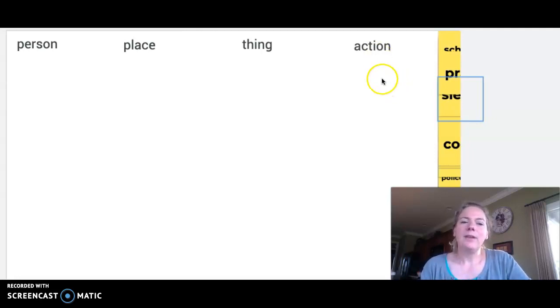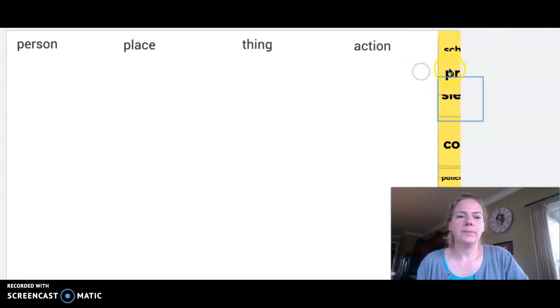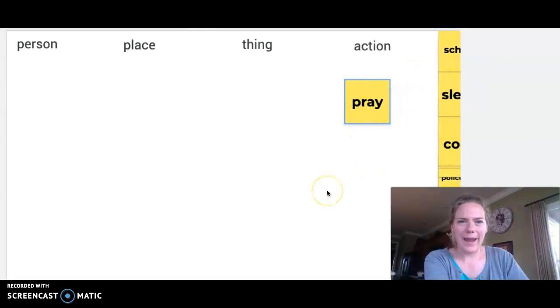Then the other one we have is an action, and those are our verbs. Our action words are verbs, and they tell you what our noun is doing if we have a noun in a sentence. So let's take a look and start organizing some of these. I have these little Post-its here. Okay, the word pray.